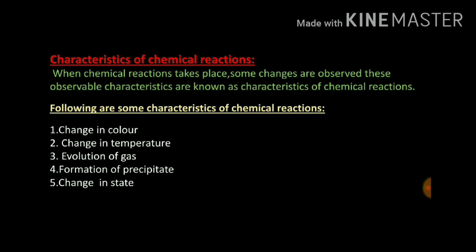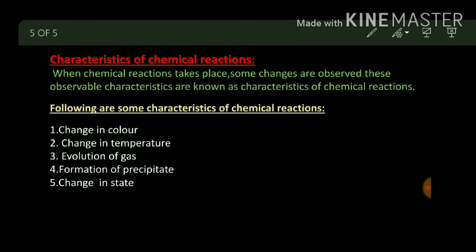For example, the first characteristic: change in color. Change in color means what? When a chemical change is occurring, when a chemical reaction is going on, at that time a change in color can take place. Some reactions change the color. Some do not, but some do.